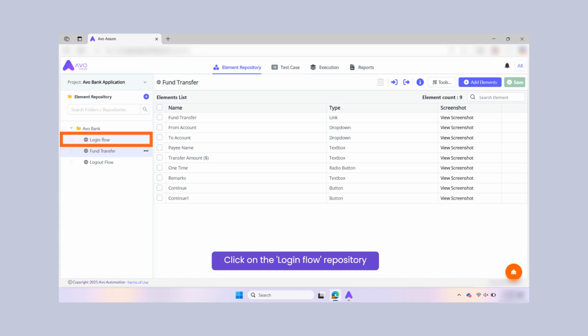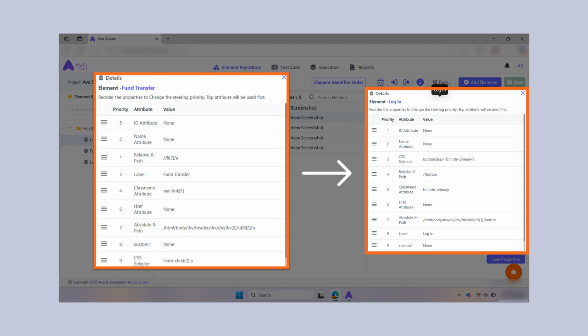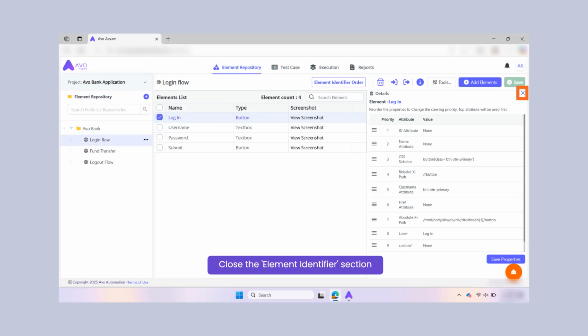Choose the Login Flow repository again from Avo Bank repository folder. Click on the edit icon of the login element to bring its attributes up. You can observe that there are no visible changes in the attributes after discarding the self-heal changes after execution. Close the element identifier section.